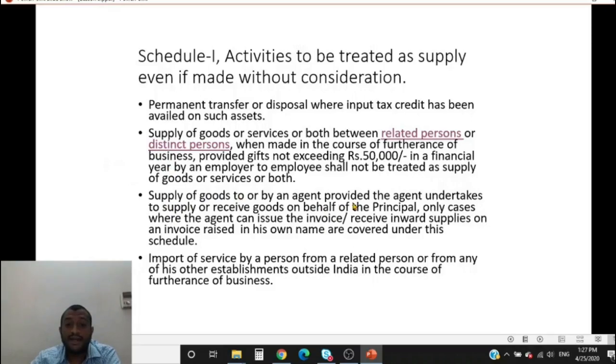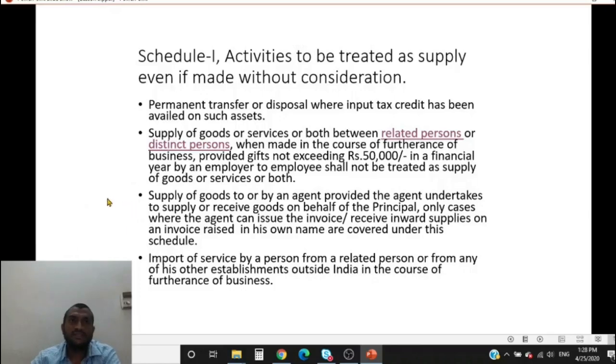Supply of goods by or to an agent, provided the agent undertakes to supply or receive the goods on behalf of the principal, only when the agent can issue an invoice. So who is an agent? An agent could be an arhatya, a broker, commission agent, by whatever name called, who facilitates the supply of goods or who receives the goods. So who is covered as principal agent as per paragraph 3?